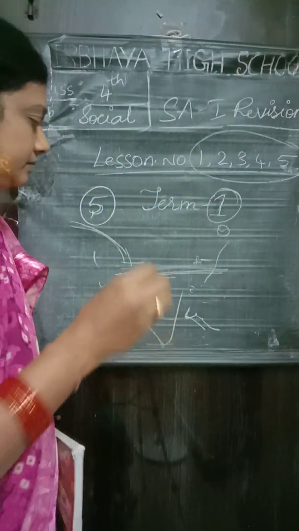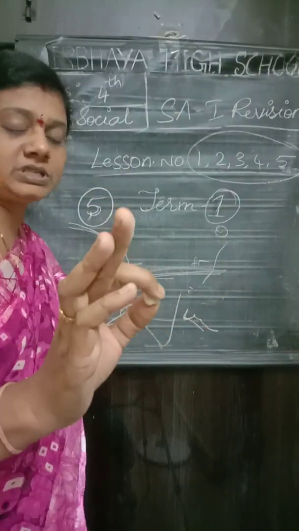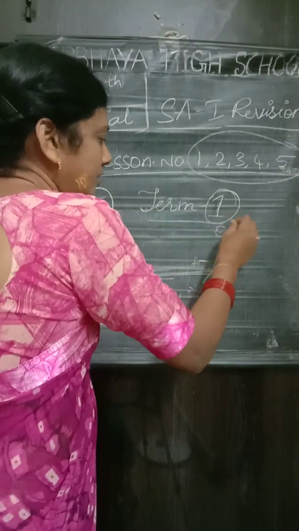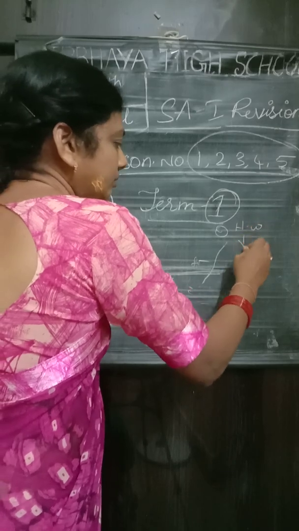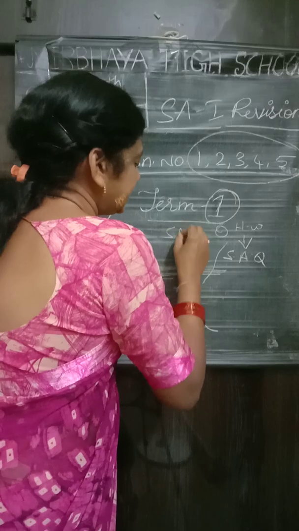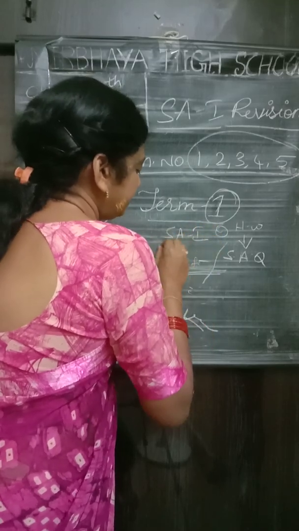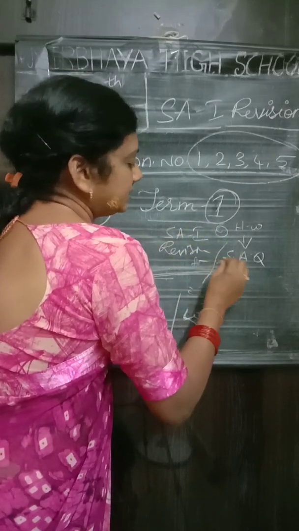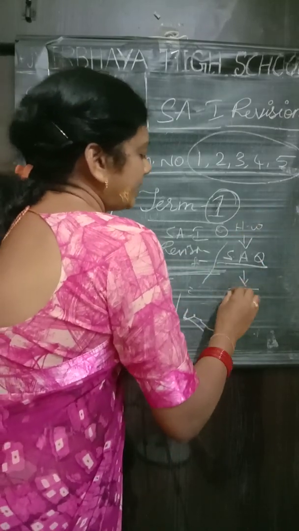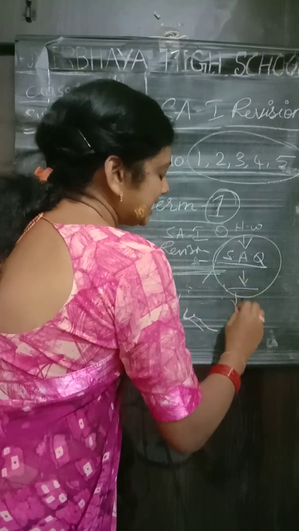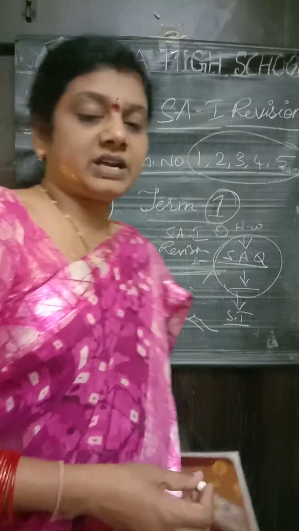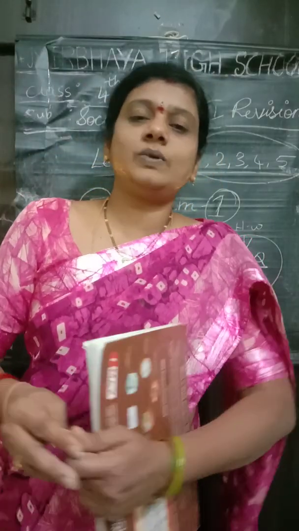And you have to write in the homework book. First, when you start, you watch the video, no children, and you have to take your workbook, the term 1 workbook, and your homework book also. In the homework book you have to write short answer questions. First write SA-1 revision, and then start writing short answer questions in your homework, and for the rest, you have to copy the question and write like a ST. Yes, children, you have to get full marks. All of you should study well. Okay.